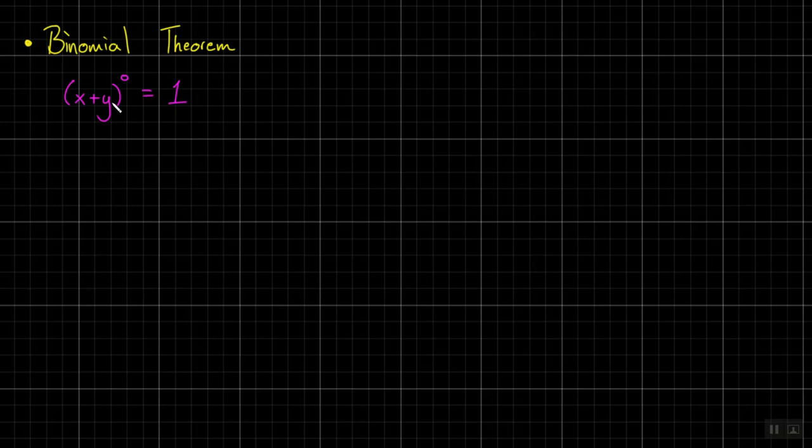Are we all comfortable with no matter what it is, if it's to the power of 0, it's 1? Like always. Now there's only one exception to that. 0 itself is the exception. 0 to the 0 is not undefined. Your calculator will tell you that it is, but it's not. It's something that we call indeterminate, and it just changes. It depends on the problem, which is a weird idea in math.